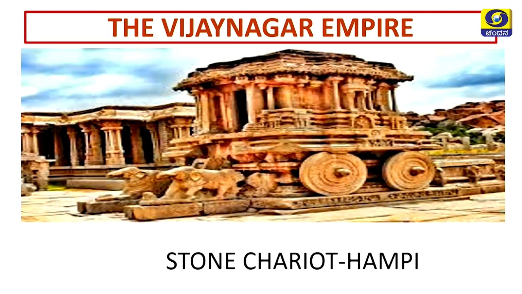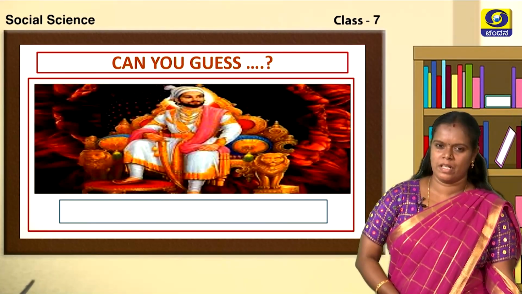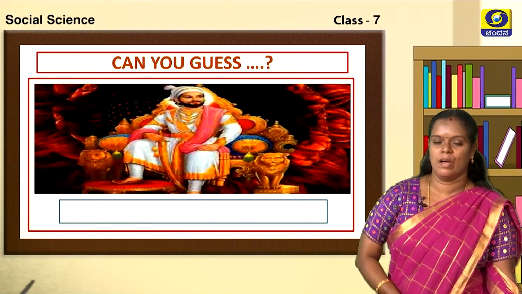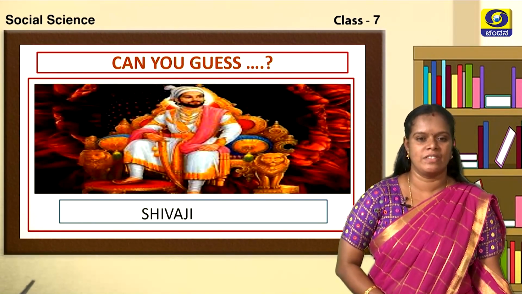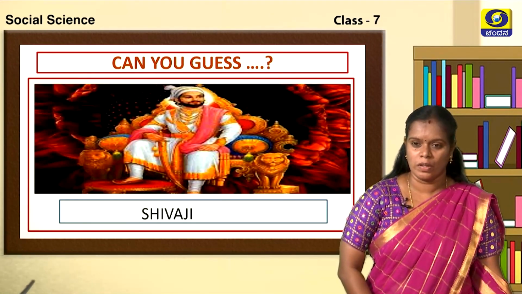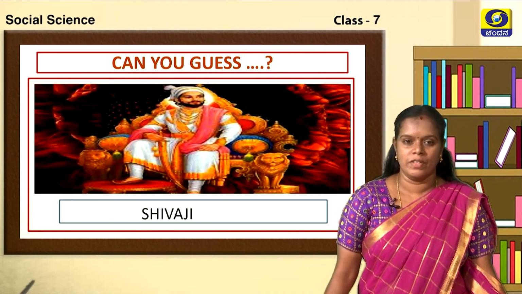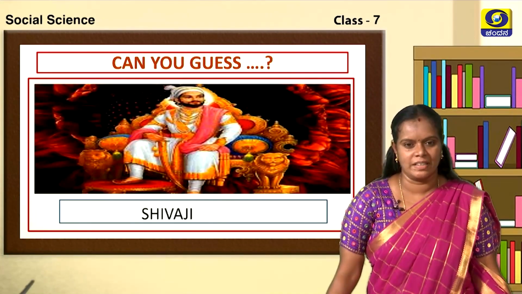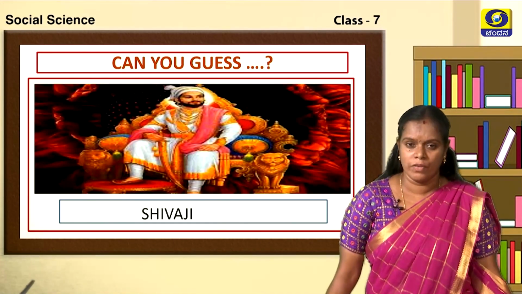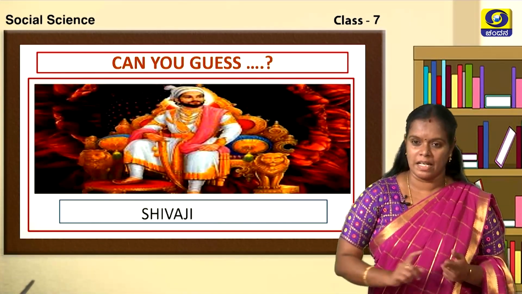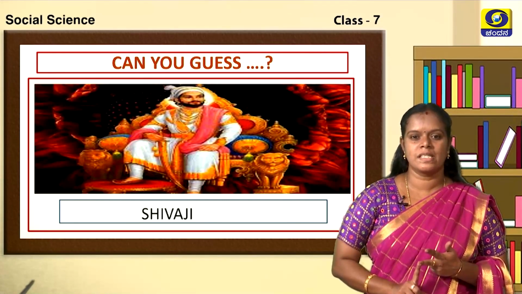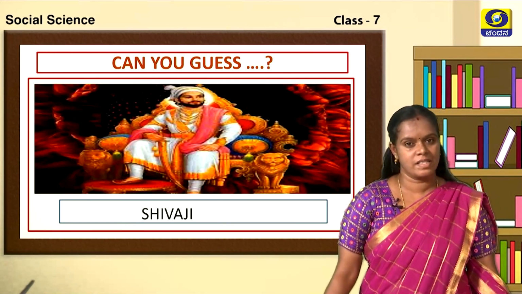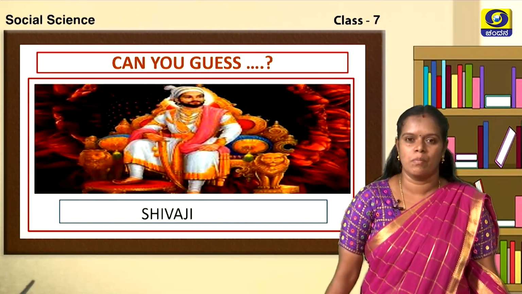Very good children. Now, look at this picture children. Can you guess the personality in the picture? Yes, you are right children. It is Shivaji. So children, now we got to know the prominent dynasties which ruled in medieval India, isn't it children? Yes. What is the answer for the question then? Prominent dynasties which ruled medieval India are the Delhi Sultanate, the Mughals, the Vijayanagar Empire and the Marathas. So children, in this class, let us study about Marathas.